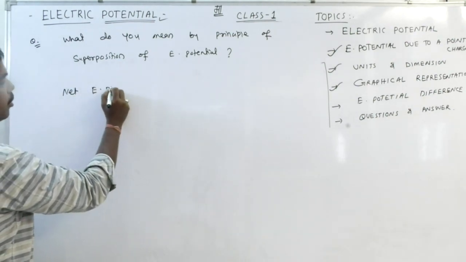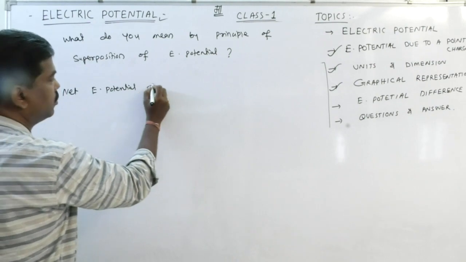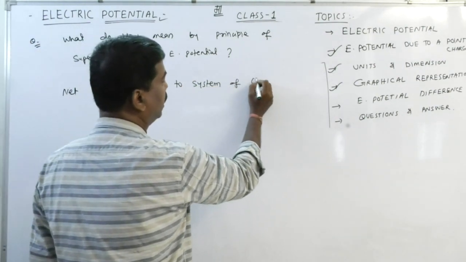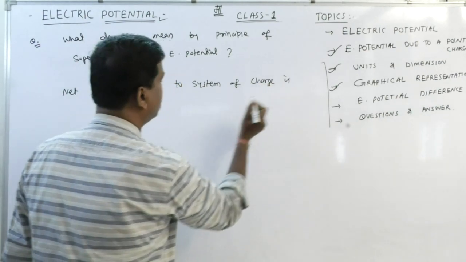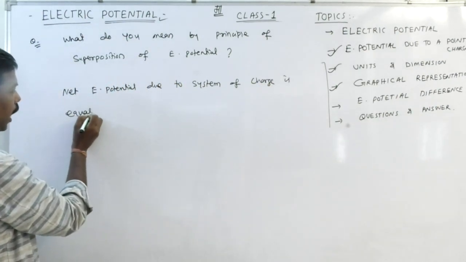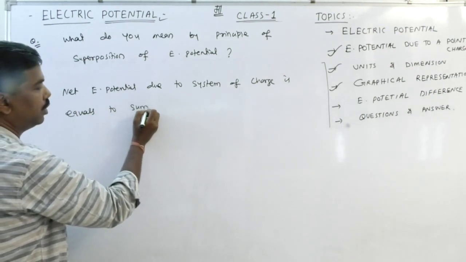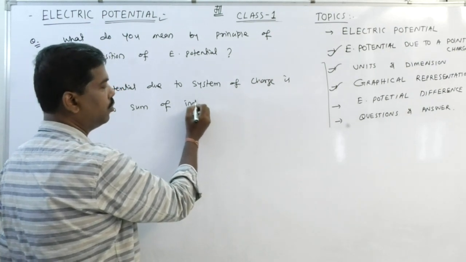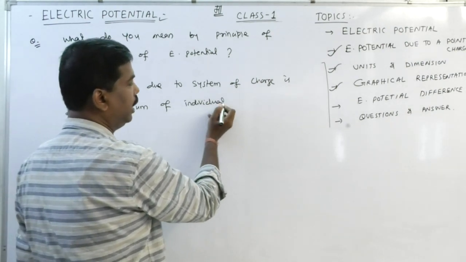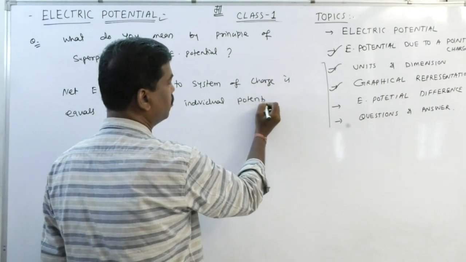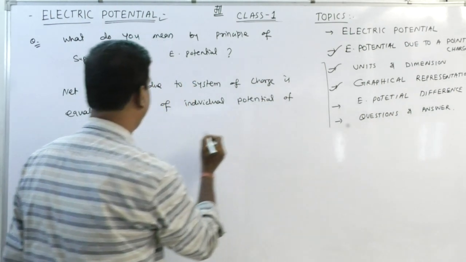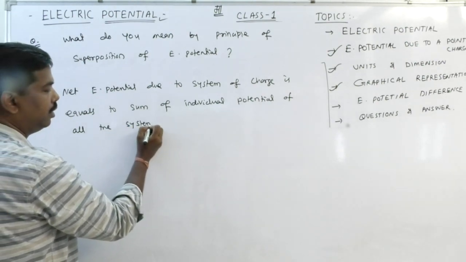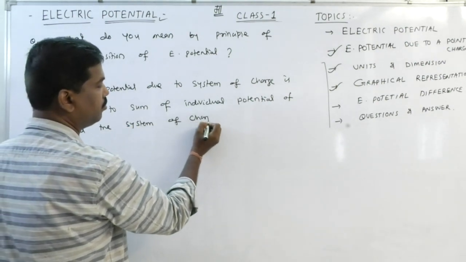Net electric potential due to a system of charges is equal to the sum of the individual potentials of all the charges in the system.